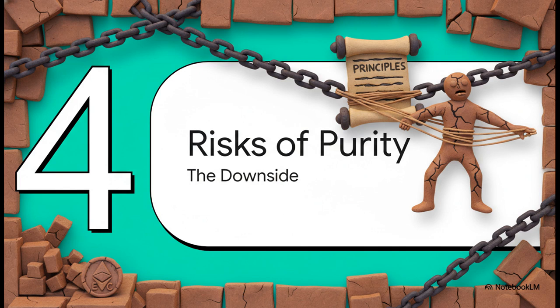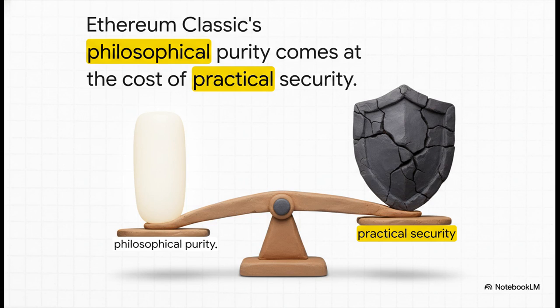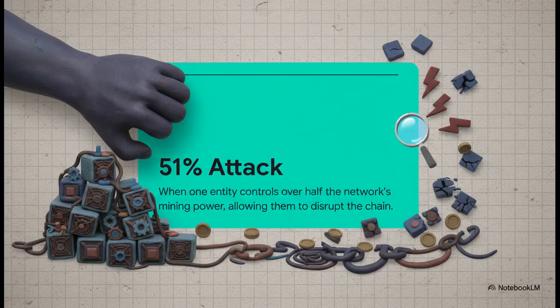Okay, but here's the thing. This kind of philosophical purity, it comes at a price. Sticking to that unedited original has actually created some very real-world problems and vulnerabilities. I mean, everything in life is a trade-off, right? And that's especially true in tech. For Ethereum Classic, the big trade-off for sticking to its pure philosophy is a constant uphill battle with practical, real-world security. And this brings us to one of the biggest risks for any proof-of-work blockchain, something called a 51% attack.